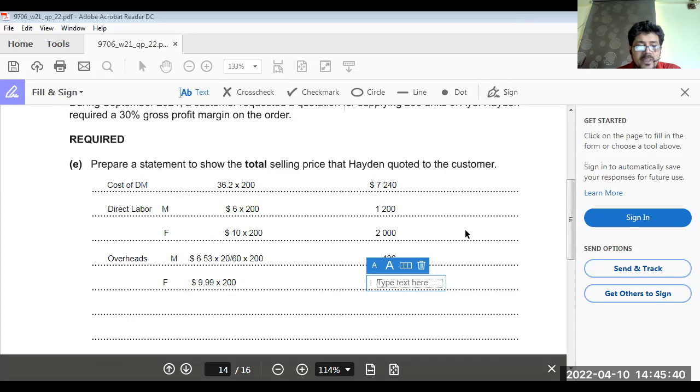Now overhead $9.99 multiplied by 200 would make 1,998.